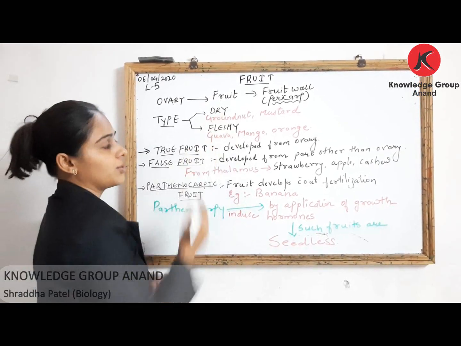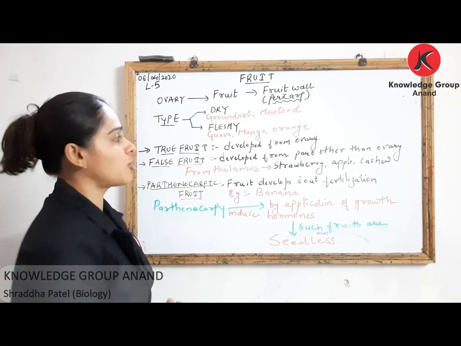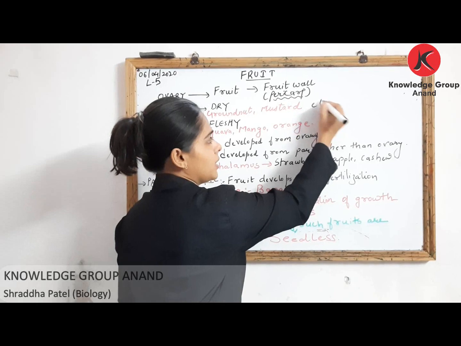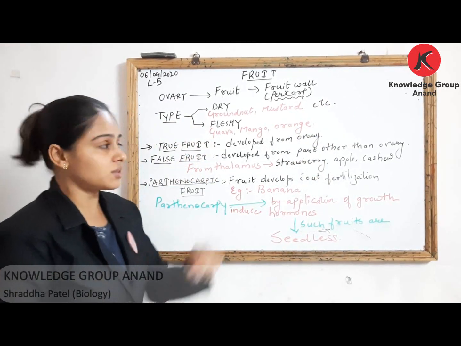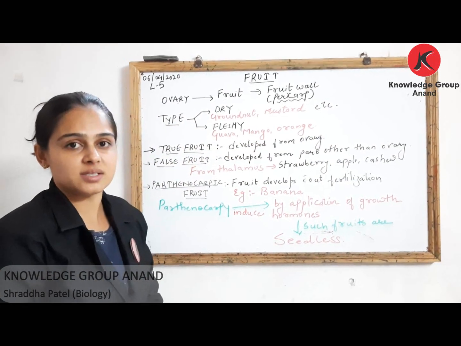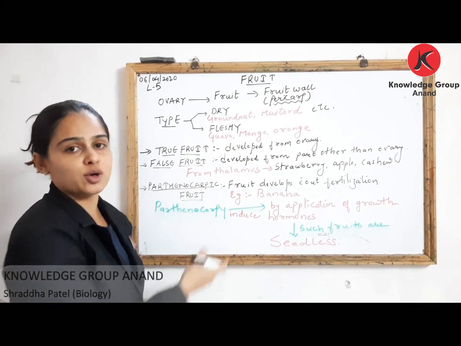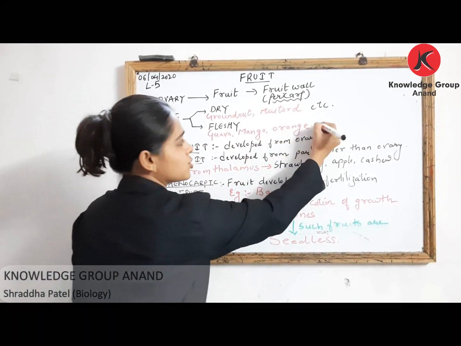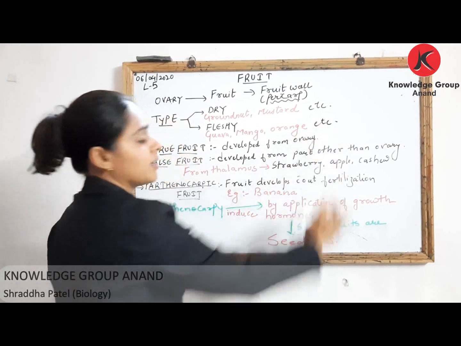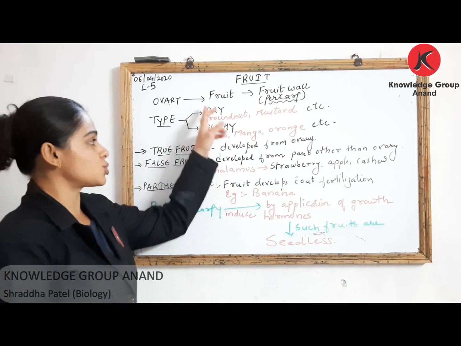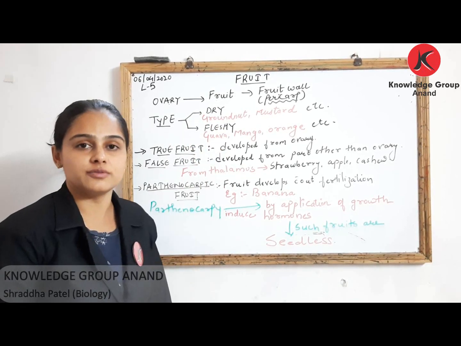If we are talking about dry fruits, the example for the same are your groundnut, mustard and many more, etc. But these two example you need to memorize. If you are talking about fleshy fruit, example for the same are your mango, guava, oranges and many more, right? So these are the type of fruits, that is dry fruit and fleshy fruit.